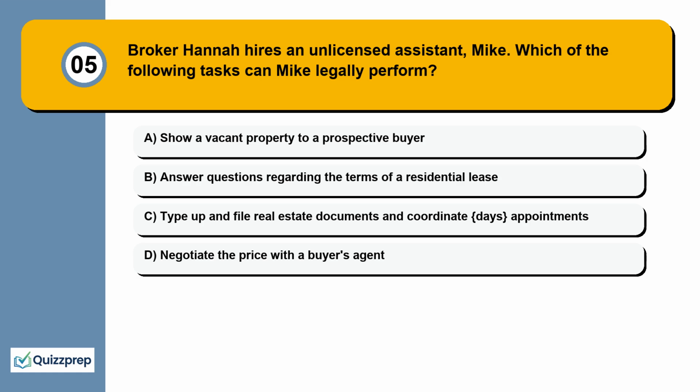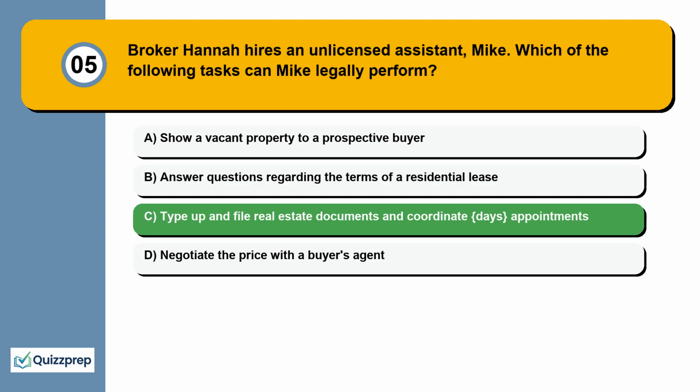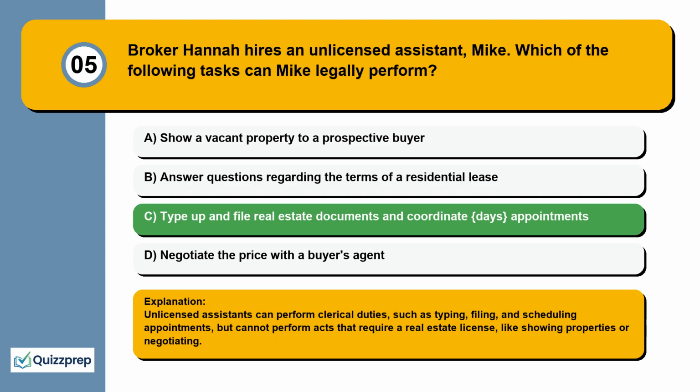Question 5. Broker Hannah hires an unlicensed assistant, Mike. Which of the following tasks can Mike legally perform? Show a vacant property to a prospective buyer. Answer questions regarding the terms of a residential lease. Type up and file real estate documents and coordinate appointments. Negotiate the price with a buyer's agent. Unlicensed assistants can perform clerical duties, such as typing, filing, and scheduling appointments, but cannot perform acts that require a real estate license, like showing properties or negotiating.